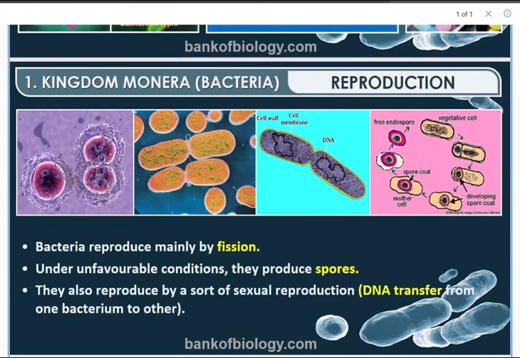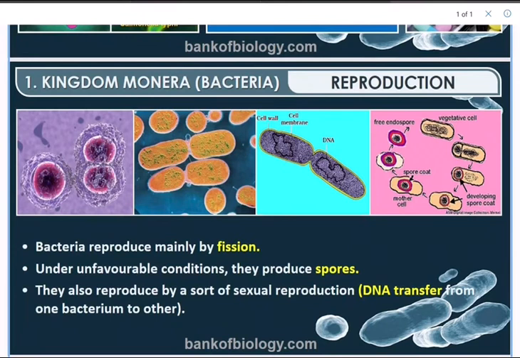And further, how do they reproduce? Basically, bacteria reproduce mainly by fission. Fission means breaking of the body. In fission, two things take place: one is nuclear division, karyokinesis, followed by cytokinesis. So in fission, compulsorily these two processes take place.